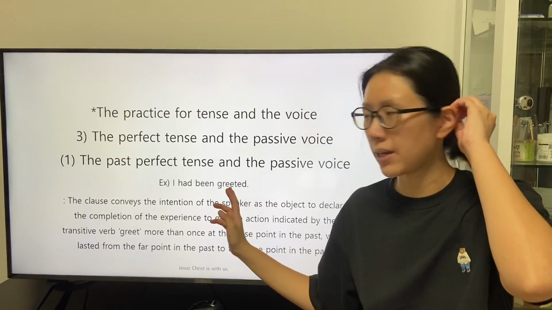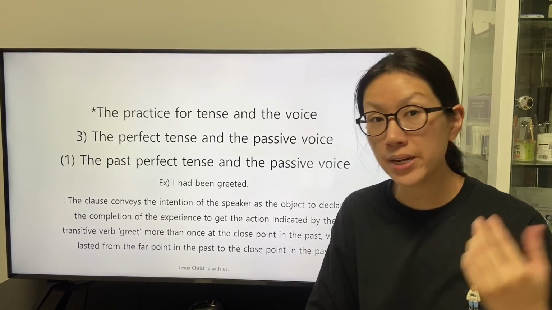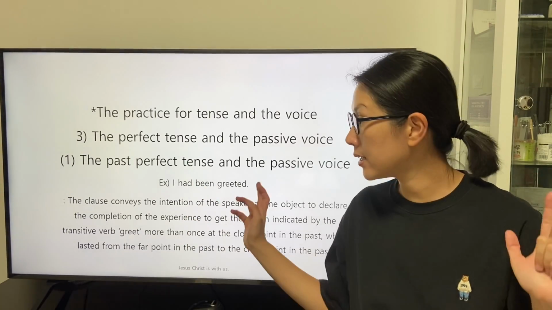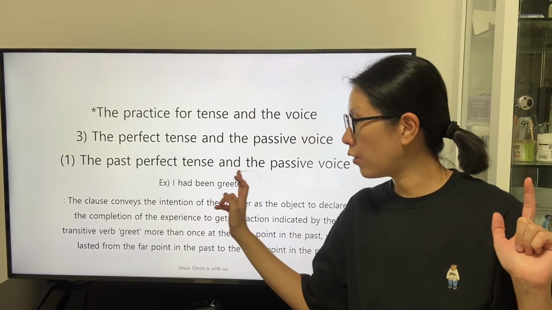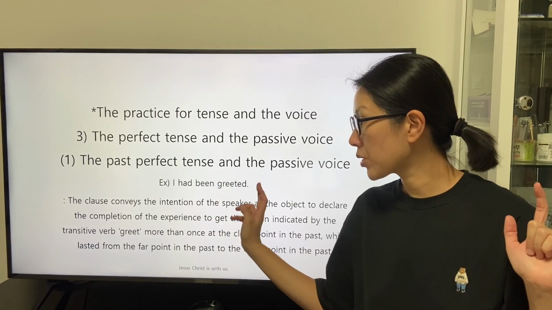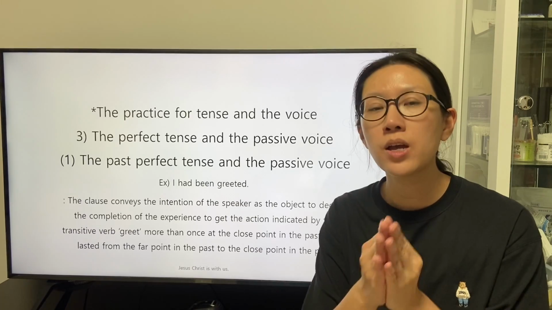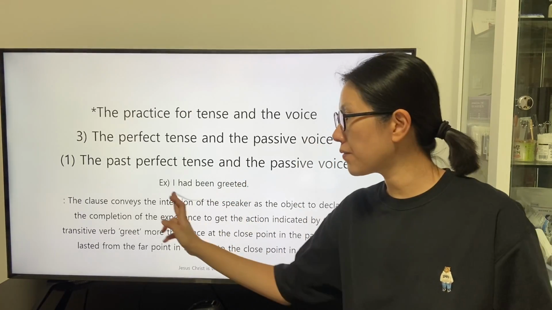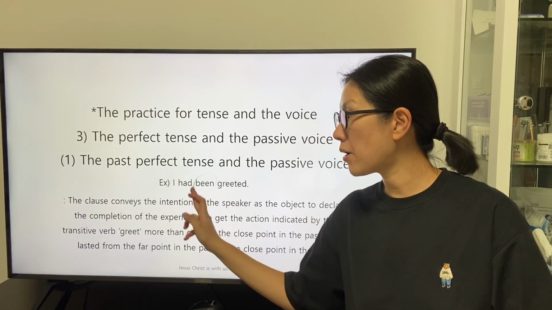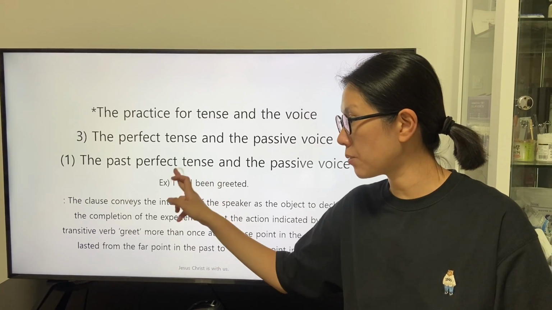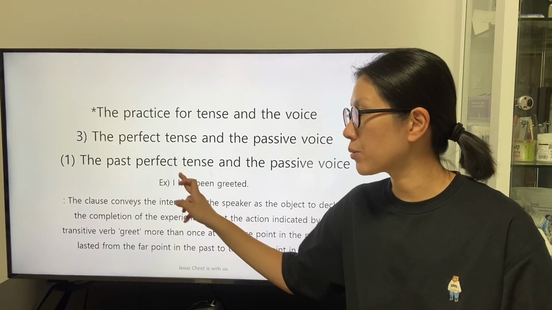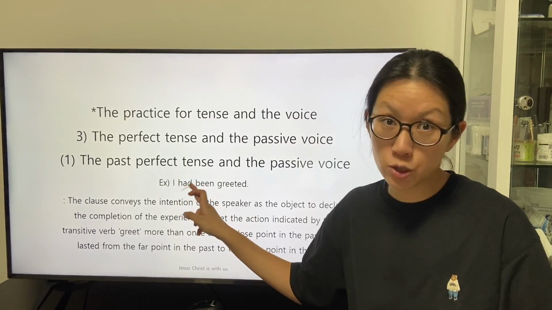So we can understand that the past participle being has the trait of an adverb, and the past participle greeted has the trait of an adjective to have the role of a subjective complement. The past participle being describes the subject in an indirect way via the definition of the intransitive verb had.